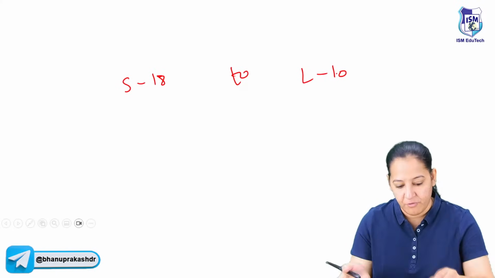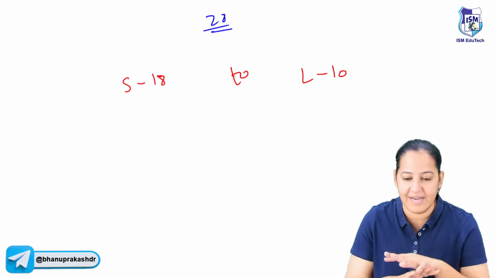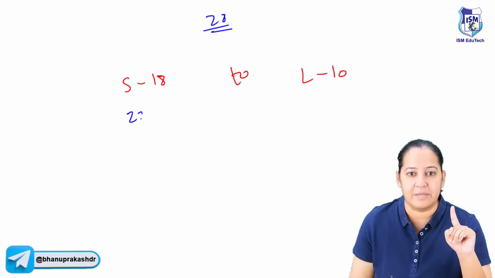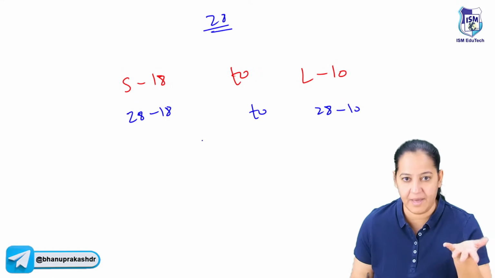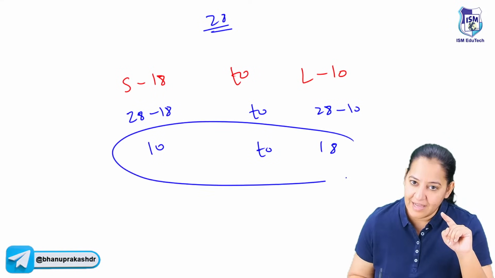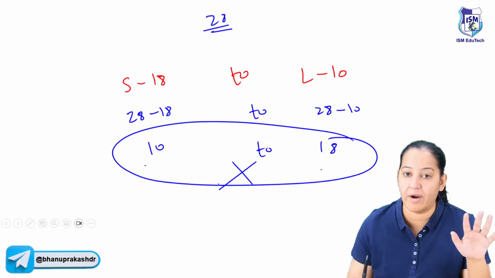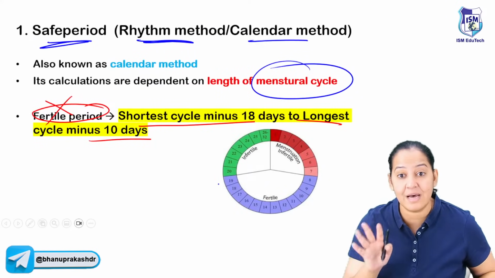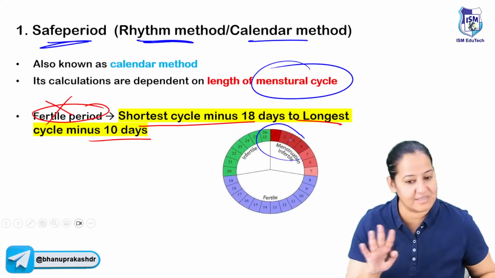So for example, the shortest and longest both are 28. The lady is having regular menstruation every 28 days. So 28 minus 18 to 28 minus 10. I'm considering both same. So here it is 10 to 18 days. So in the entire month, 10 to 18 days, the sexual intercourse has to be avoided because it is fertile period. Before that or after that, it can be done. Okay, so this is the red zone. So in the calendar, we will mark the red zone during which the sexual intercourse has to be avoided.